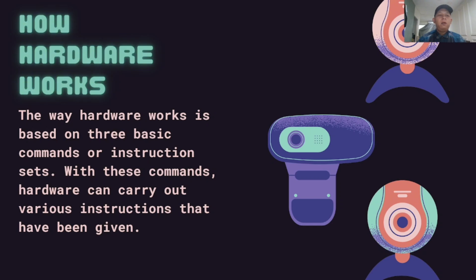How does hardware work? The way hardware works is based on three basic commands or instruction sets. With these commands, hardware can carry out various instructions that have been given.